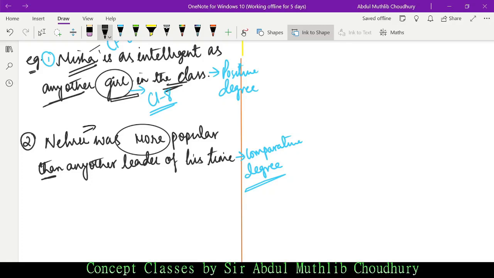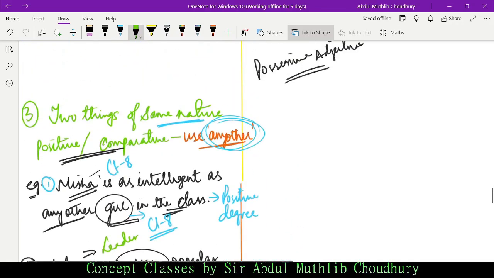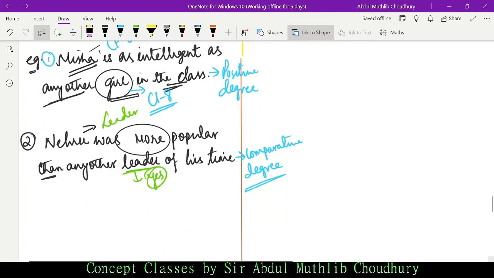Nehru was a leader, isn't it? Okay, Nehru was a leader. We are comparing him with a leader of his same caliber. So can we compare a leader with another leader? Yes. Okay, we are comparing a leader with another leader. This is what it says: when two things are of the same nature, either in positive or comparative, we can use "any other". I have used "Nehru was more popular than any other leader of his time." If two things are of the same caliber or of the same nature, we can use "any other".